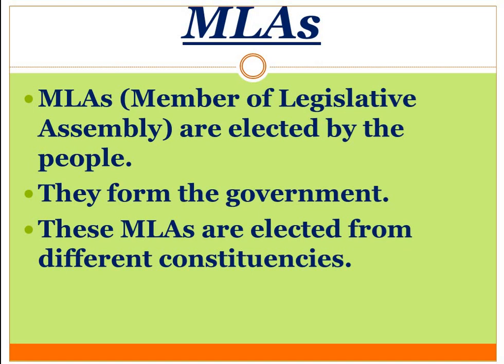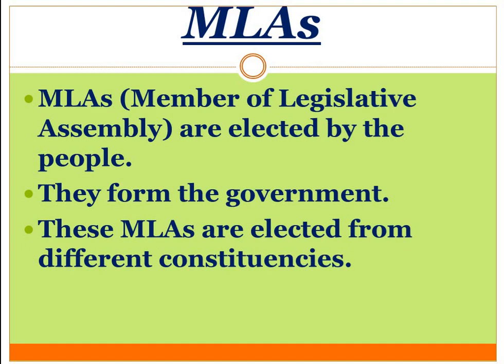Now MLAs. MLA means member of legislative assembly. They are elected by the people. And what is the procedure for that? The MLAs are elected from different constituencies. At the time of the general election of the state government, members from different political parties give their nomination.